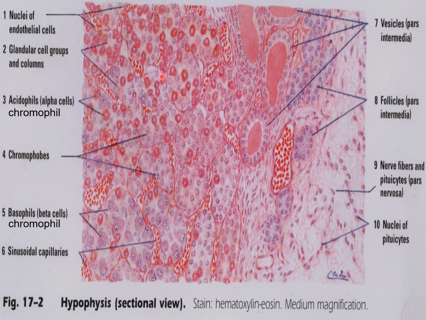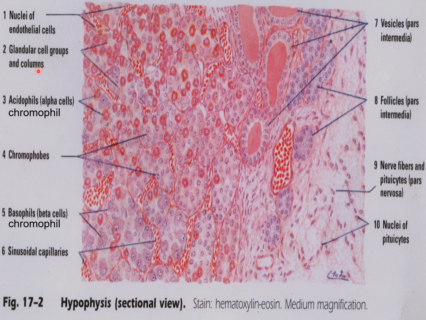Anteriorly there are endothelial cells, a granular cell group, and columns of acidophilic or alpha cells. Both are chromophil cells, acidophilic cells and basophilic cells. These basophilic cells are also chromophil cells, and chromophobe cells are the agranular cells. They are not stained by the H&E stain. So chromophil and chromophobe cells are present. Chromophils are of two types, alpha cells and beta cells.